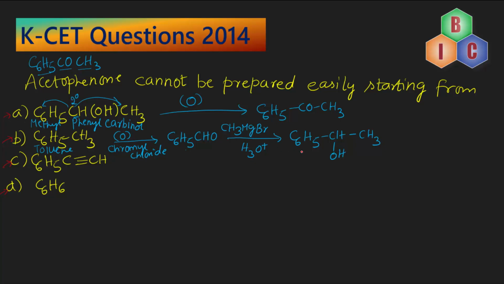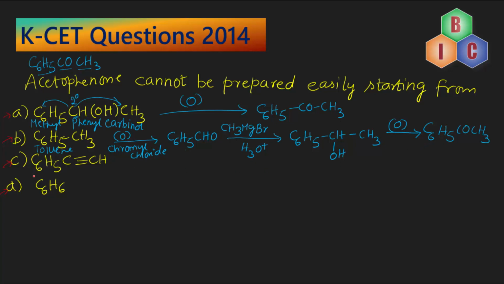So you know, from this to obtain acetophenone, what we should do? We should subject it to the process of oxidation so that we obtain acetophenone. So you are having first step from here to here to obtain benzaldehyde. From benzaldehyde to this methyl phenyl carbinol, the second step. From methyl phenyl carbinol to obtain acetophenone, there is a third step. So it is involving 3-step reaction.